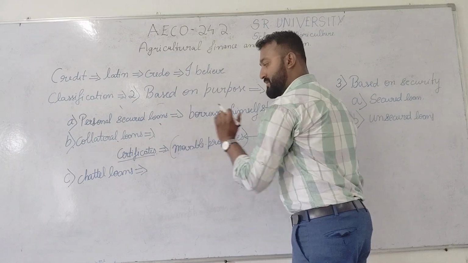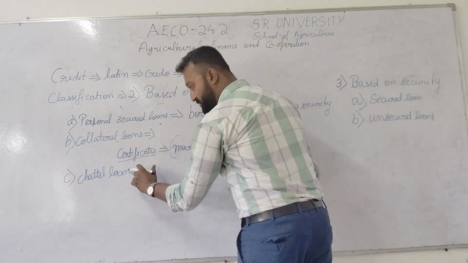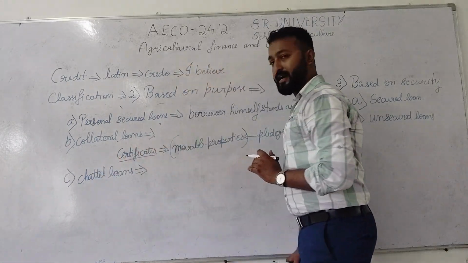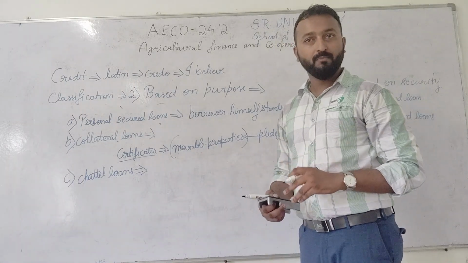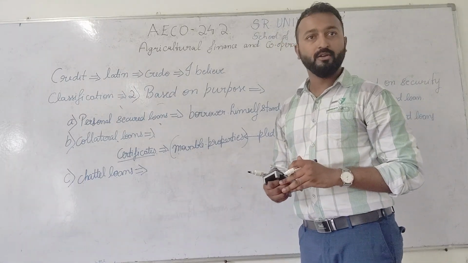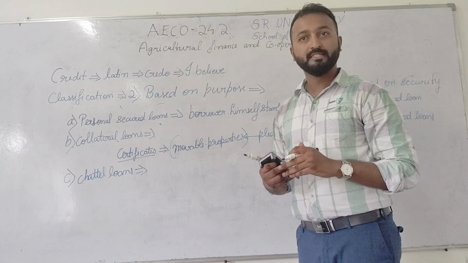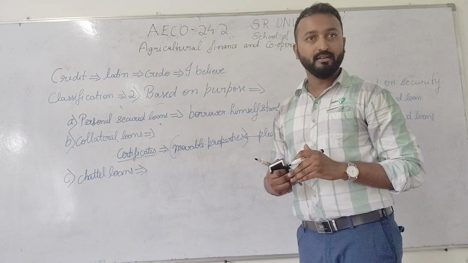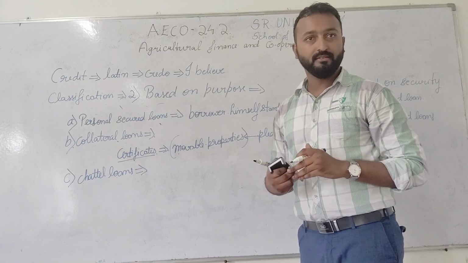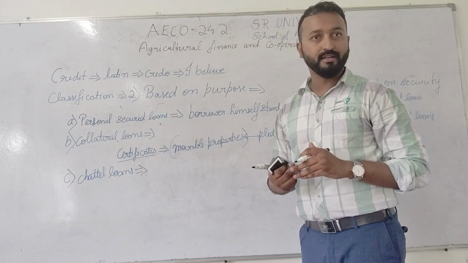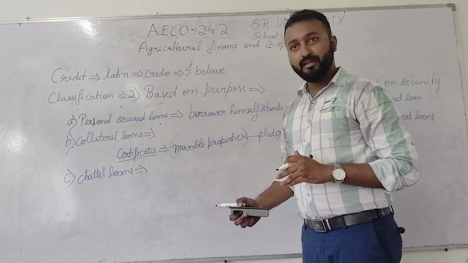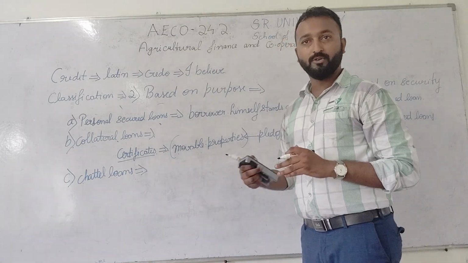That is called as movable properties. And next one is chattel loans. So chattel loans is nothing but the borrower will pledge his jewelries in order to take a loan. Just imagine the borrower or the farmer, when he is pledging his own jewelry like gold or any other silver or any other jewelries, by pledging this jewelries, and if he is taking a loan, that is called as chattel loan.